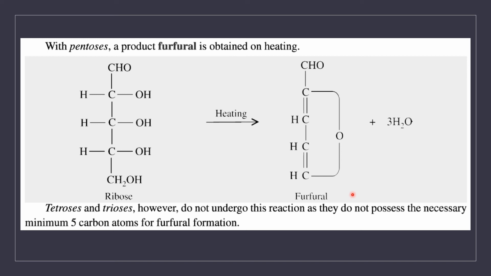But tetroses and trioses will not respond to this reaction, because for furfural formation we need 5 carbon atoms. In the case of tetroses there are only 4 carbon atoms, and in the case of trioses only 3. So you won't get any response with tetroses and trioses.